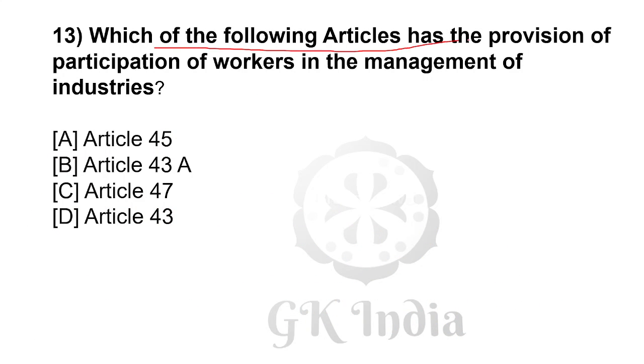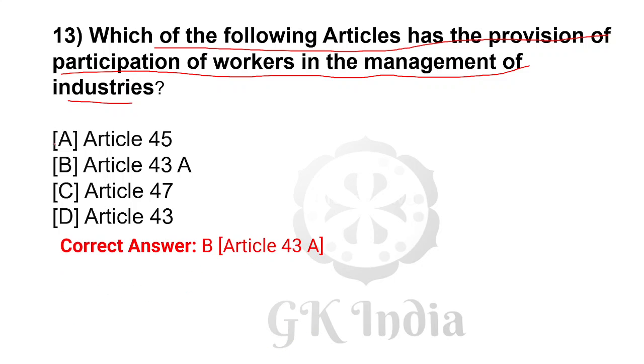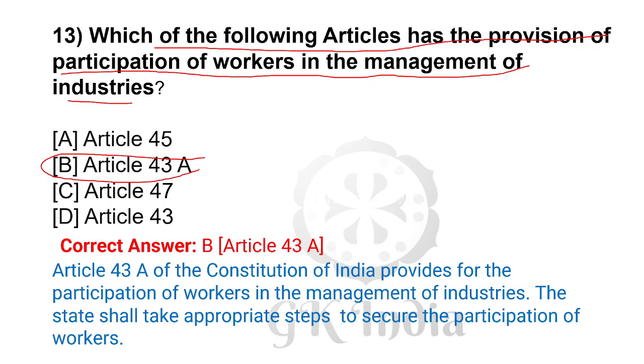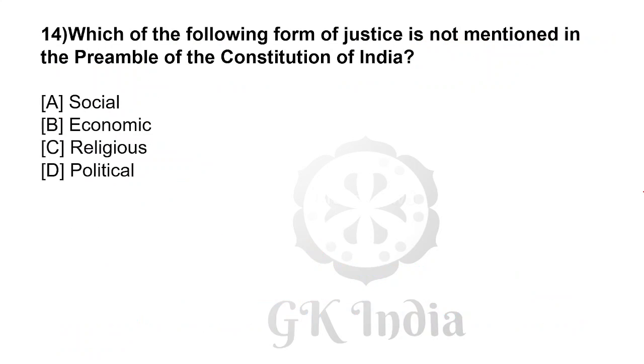Which of the following articles has provisions for participation of workers in the management of industries? Right answer is B, Article 43. Article 43 of the Constitution of India provides for the participation of workers in the management of industries. The state shall take appropriate steps to secure the participation of workers.